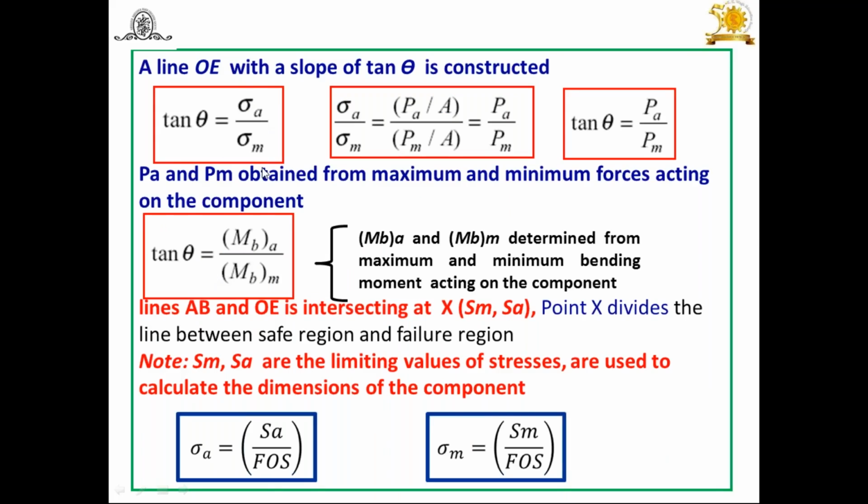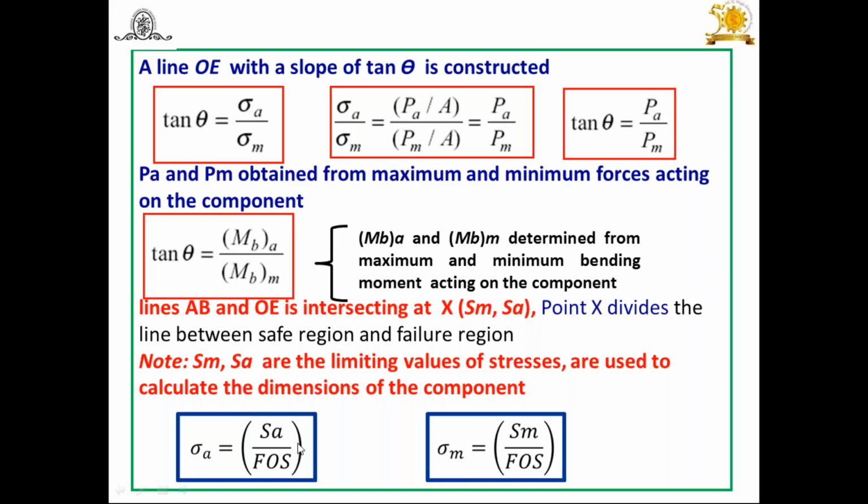For that purpose, tan theta is sigma A by sigma M, again force upon area. I have already explained this. When the component is subjected to maximum bending and the bending moment varies from maximum to minimum, you can use tan theta equal to MBA by MBM. And sigma A is equal to SA upon FS, that I have explained. Sigma A is equal to SA by FS, and sigma M you can use similarly. Again, you have to substitute the sigma A and sigma M values in the equation. If it is subjected to bending, 32 MB upon pi d cube is the sigma M or mean.